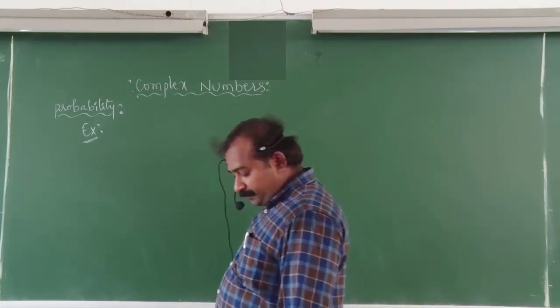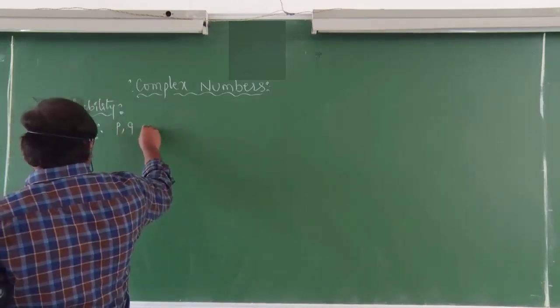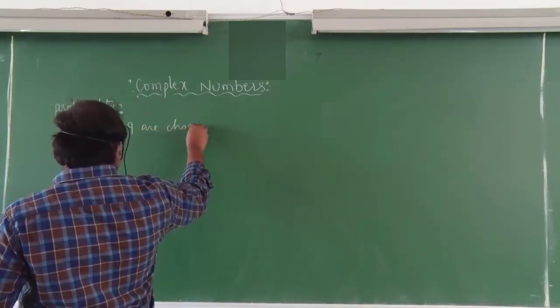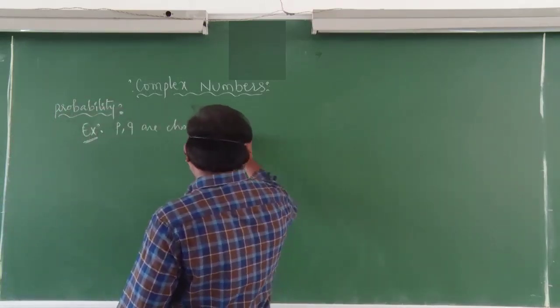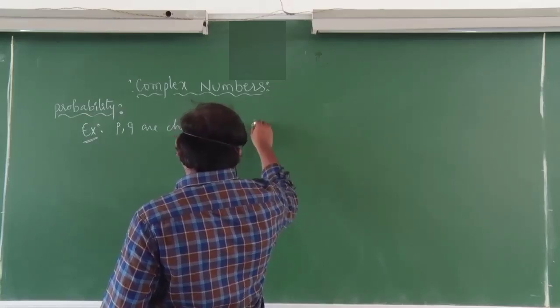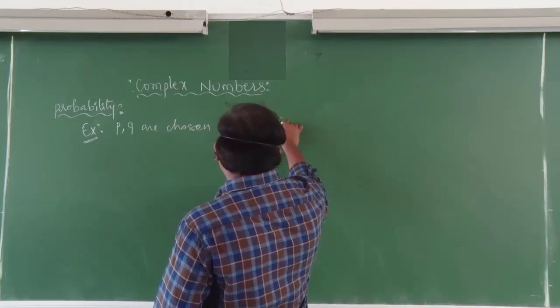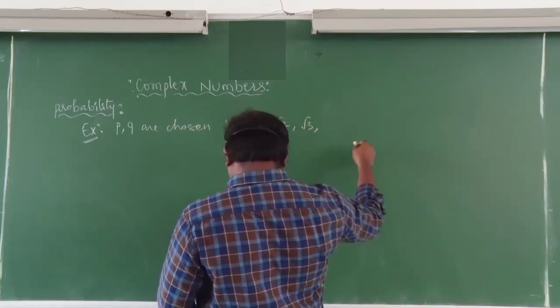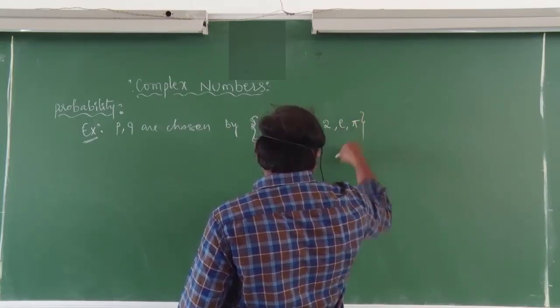Here the question is, let P comma Q be chosen from the set. Here it is given as 1, root 2, root 3, 2, e, pi.